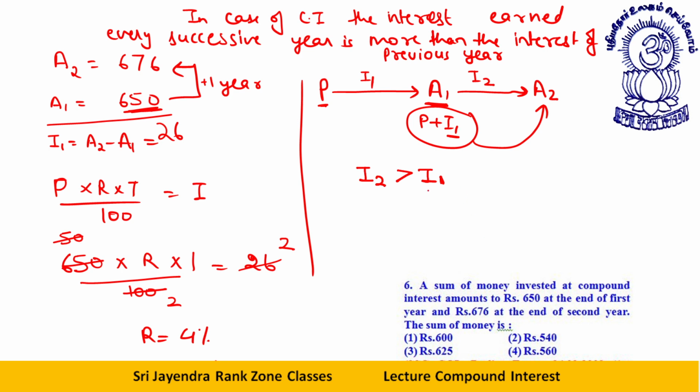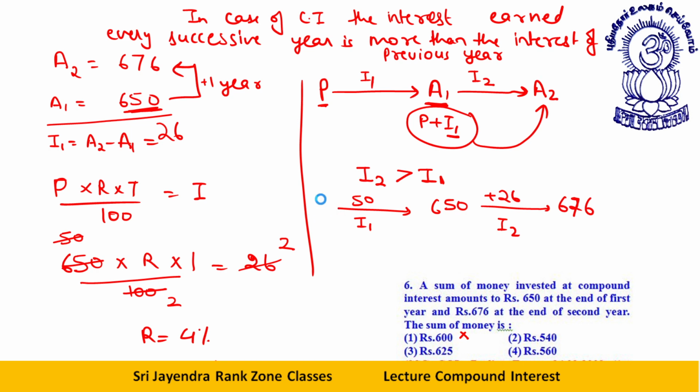Now let's talk about this. Here, principal becomes 650 rupees, it becomes 676 rupees. Okay, dear friends, now what I can say is this is how much? This is 26. Okay, so there is an addition of 26 rupees. Let's look at the options. If I put first option 600, what will happen? The interest will be 50. Is it possible that I1 is less than I2? This option is not possible.